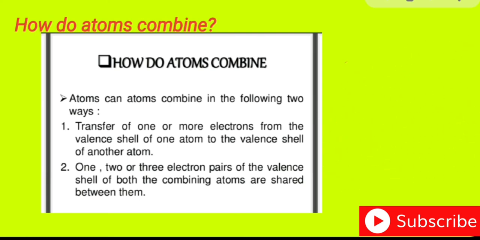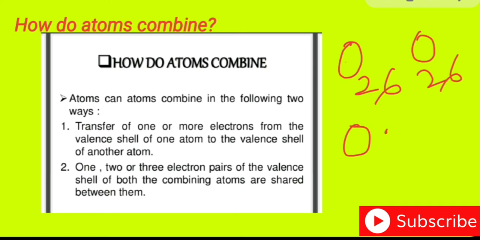Now let's see. The first oxygen atom has the electronic configuration 2,6 and the second oxygen atom has the electronic configuration 2,6. So they just share their outermost electrons with each other. Now this oxygen atom has 6 electrons in its outermost shell: 2, 4, 6, and this is also 2, 4, 6.